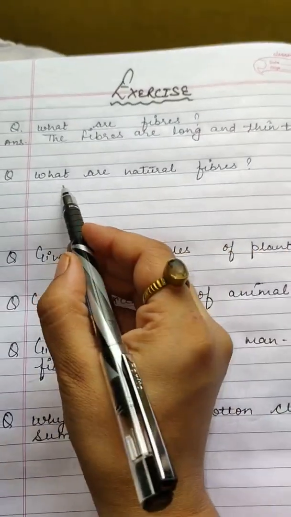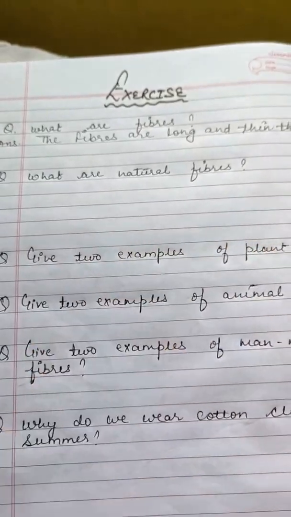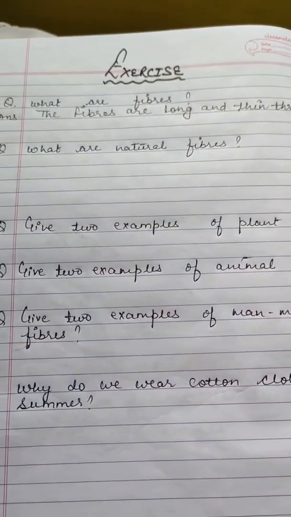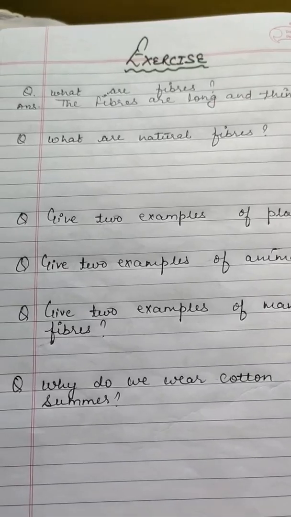Now the next question is, what are natural fibers? So those fibers which are obtained from plants and animals are known as natural fibers.